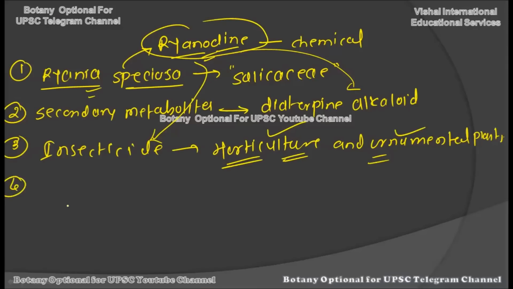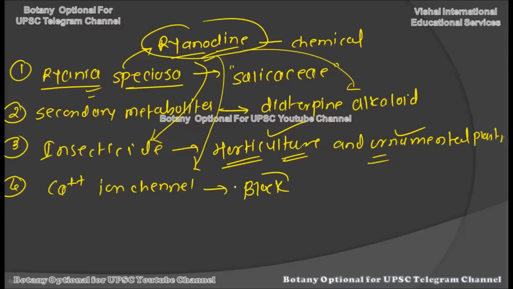Now the next thing you should know is its mechanism of action within the insect body. There are calcium ion channels within the body which facilitate many physiological functions. This chemical compound, ryanodine, actually blocks these calcium ion channels. Upon blocking, there is a disturbance in the physiology of the insect, and hence the insect is killed. So ryanodine specifically works by blocking the Ca2+ channels.